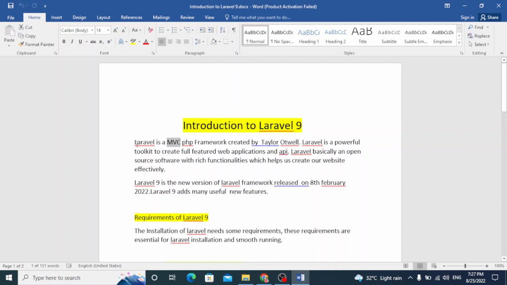What is MVC? For now you can ignore this word, but I will tell you about MVC later. MVC is actually an architecture, model view and controller, and Laravel works on this architecture: model, view and controller.